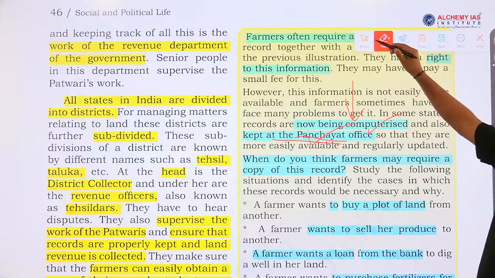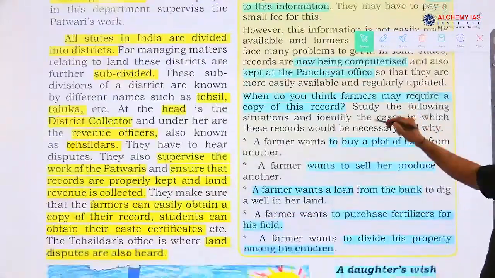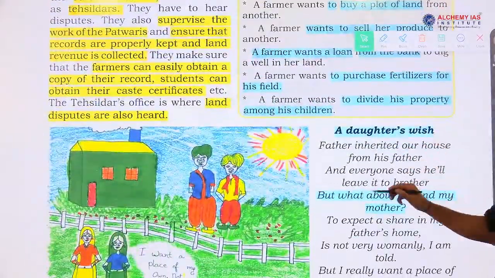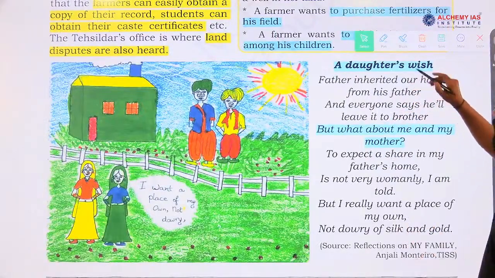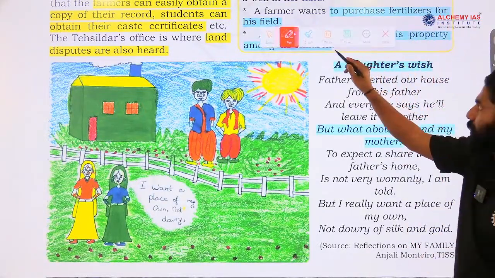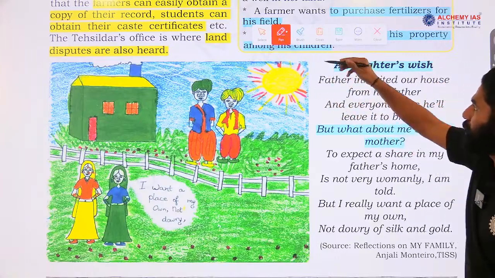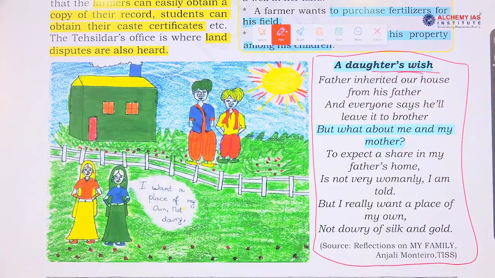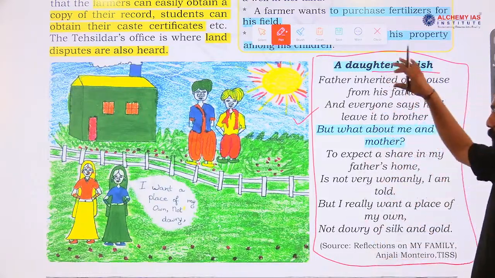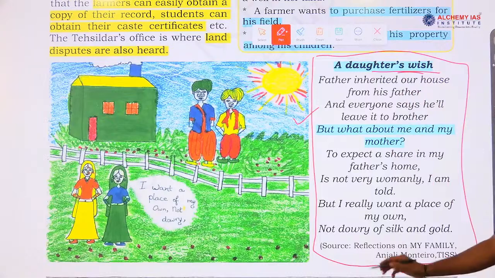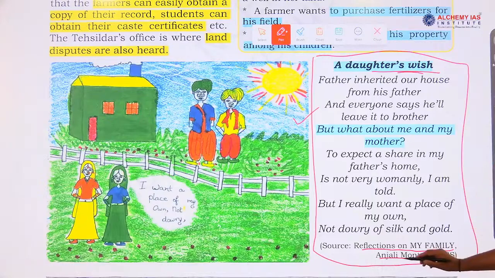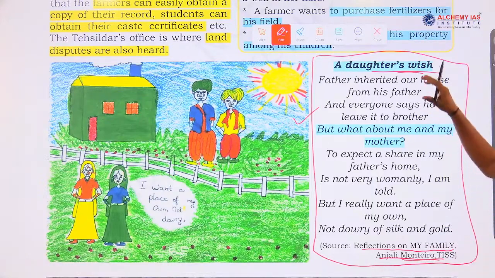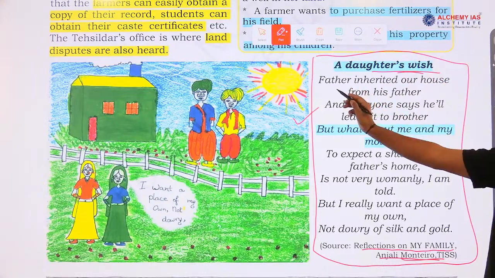Some examples are given, and a task was given for students at school level to identify the purpose for which farmers record this land. And here in this chapter, in this particular write-up titled 'A Daughter's Wish', there is also a dispute about gender discrimination in terms of ownership of the land. That issue is discussed through these particular statements, a source taken from 'Reflections on My Family' by Anjali Monteiro, a TISS author, who has written a particular paragraph here.